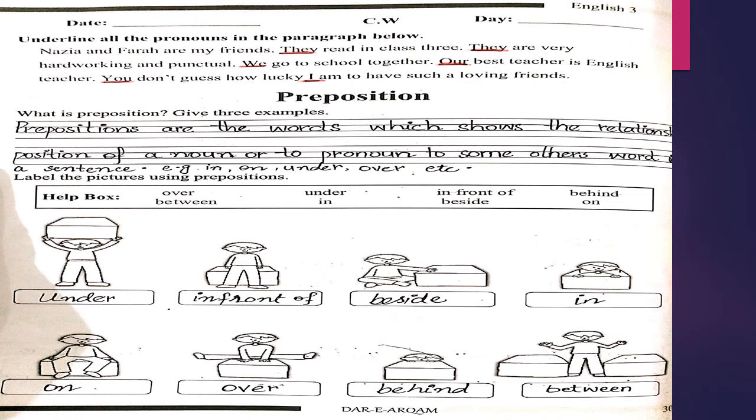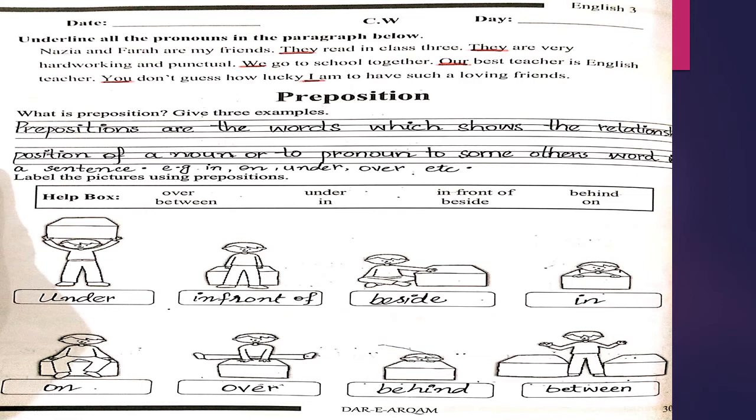Next line, you don't guess how lucky I am to have such a loving friend. Here in this line, there are two pronouns. First one is you and second one is I. So underline these two pronouns in this line.